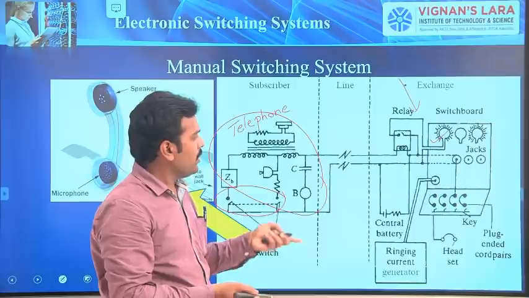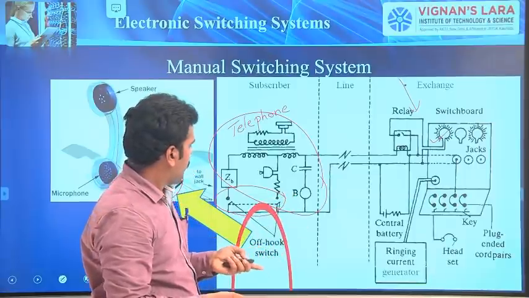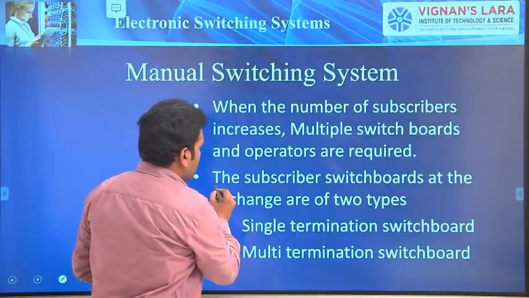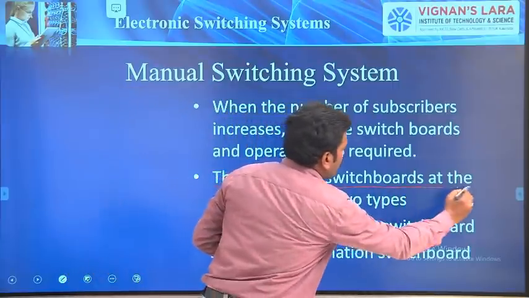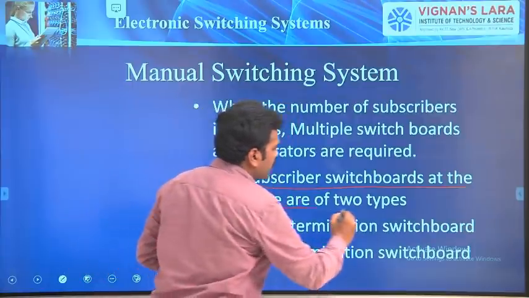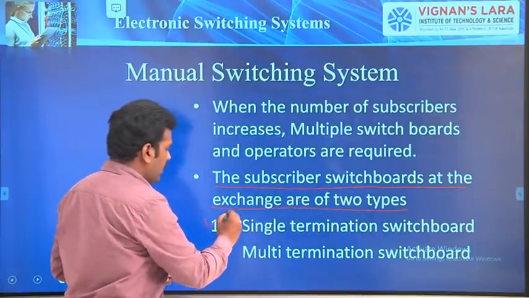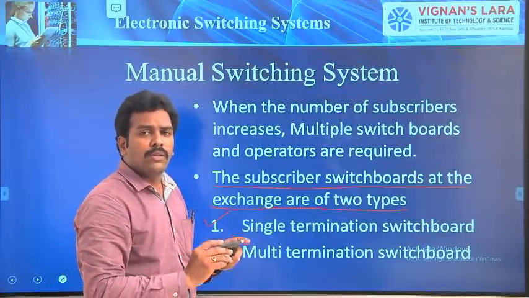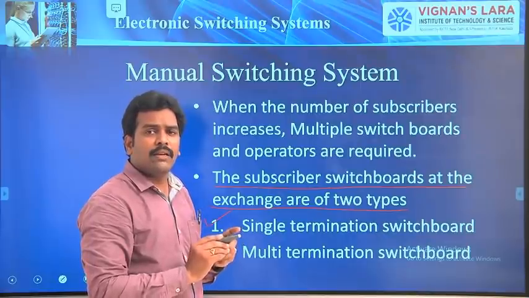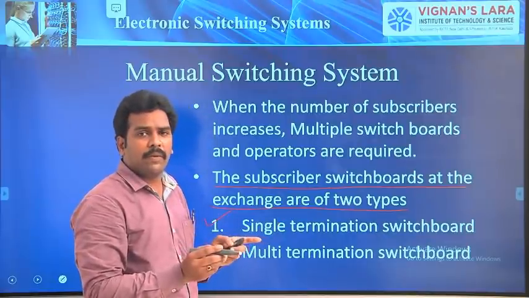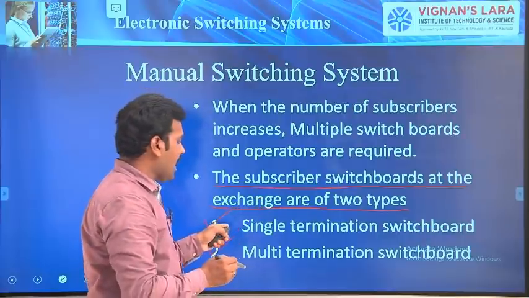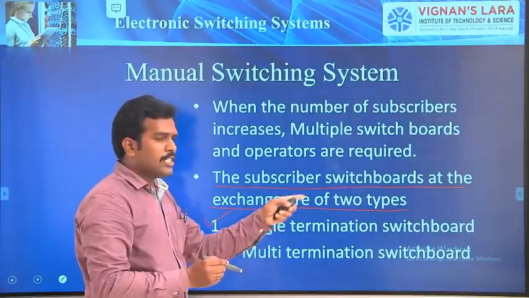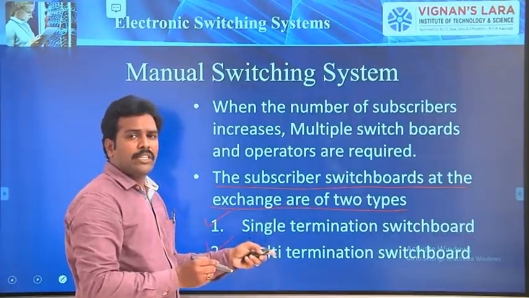No. So for such cases, we have a mechanism in which subscriber switching boards are classified into two types: single termination and multi-termination switchboards. Our objective is to accommodate all subscribers, and to do that we have these two methods.